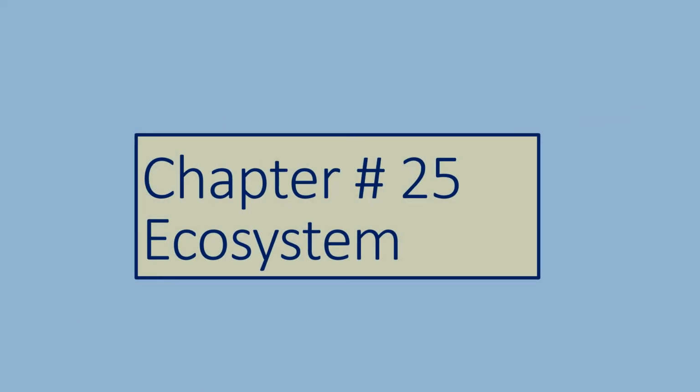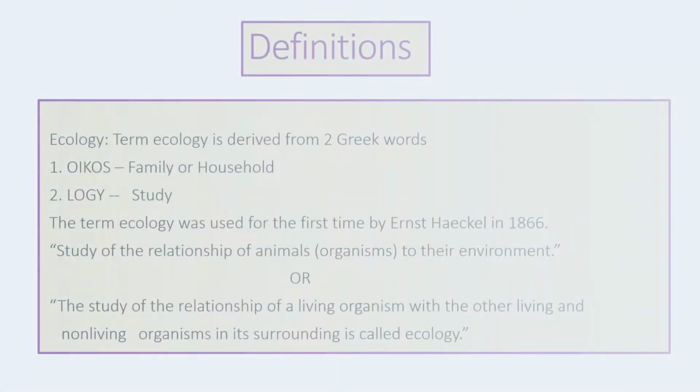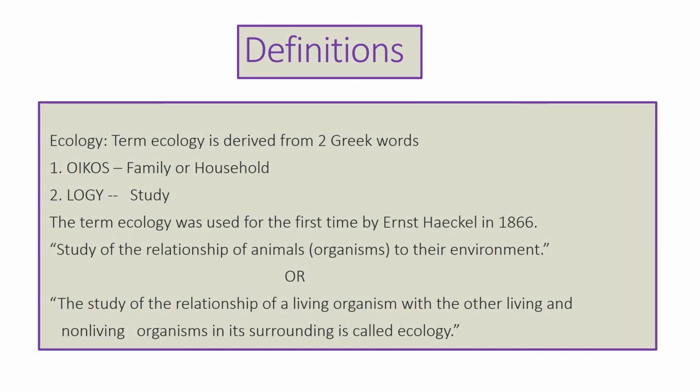Today we are going to start chapter 25. This chapter is about ecosystem. Before starting our discussion about the components and types of the ecosystem, we should have an idea about certain ecological terms.